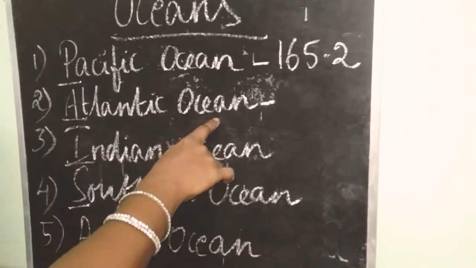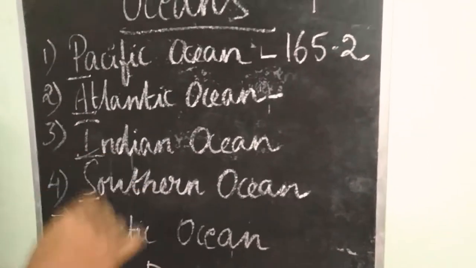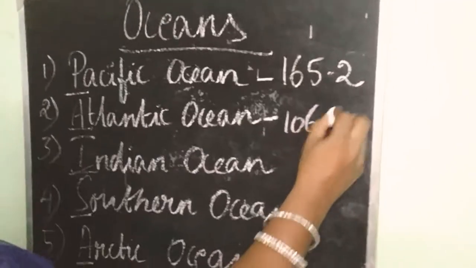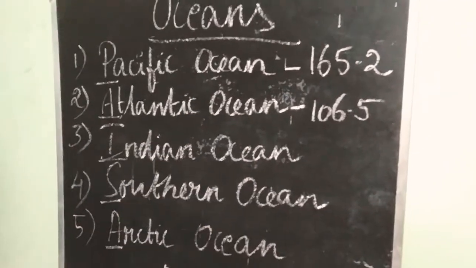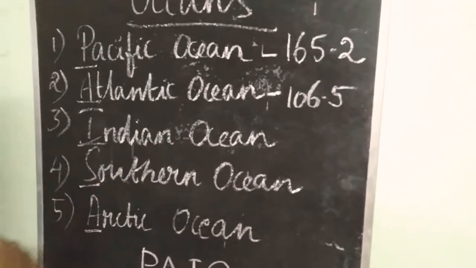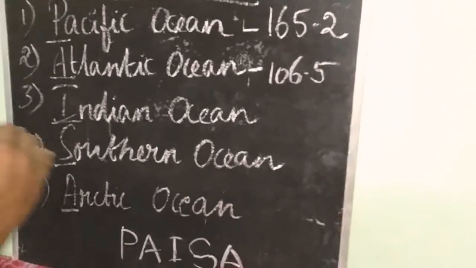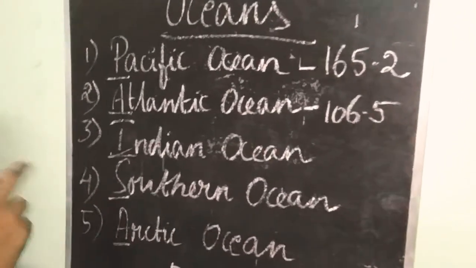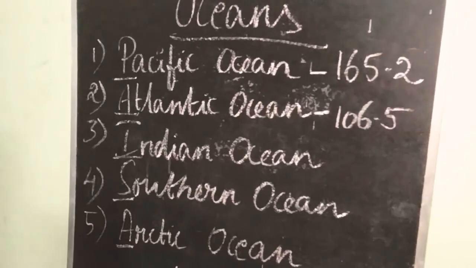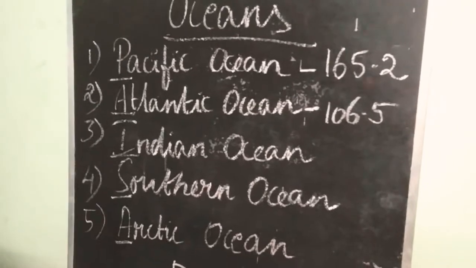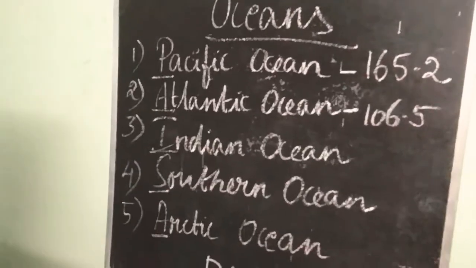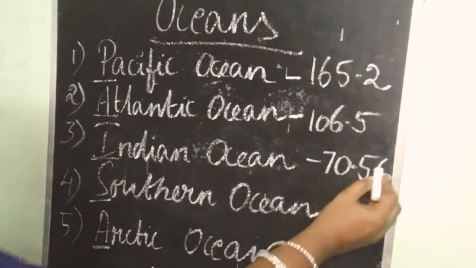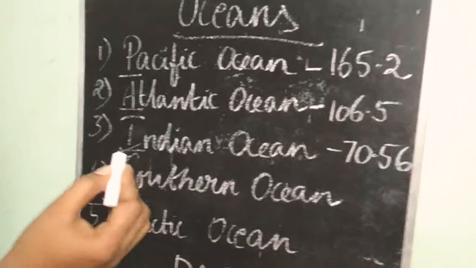Atlantic Ocean is the second largest ocean in size. It is 106.5 million square kilometer. And Indian Ocean is the third largest ocean. It lies below India. It is named after the country India. It is the only ocean that is named after the country. These facts can be asked in 1 mark also. Its area is 70.56 million square kilometer.